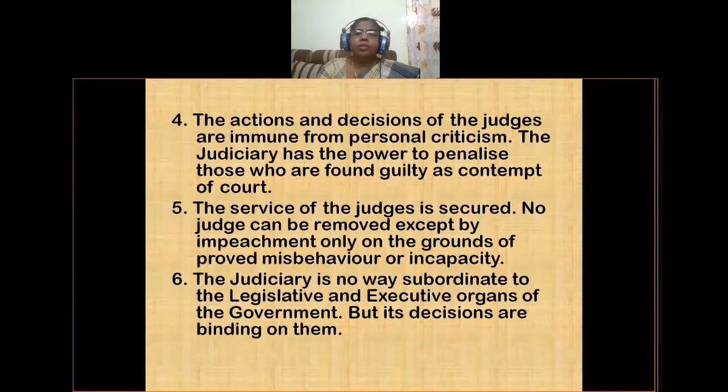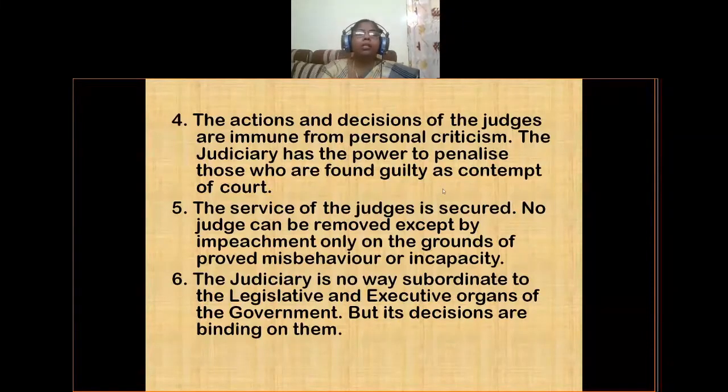Next one is the service of the judges is secured. No judge can be removed except by impeachment, only on the grounds of proved misbehavior or incapacity. So once he is appointed as a Supreme Court judge, the removal procedure is a very difficult procedure, and that procedure is called impeachment. It can be conducted in both the houses of the parliament only on the grounds of proved misbehavior or incapacity.